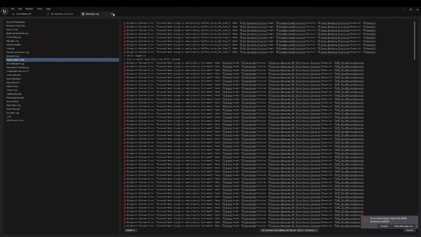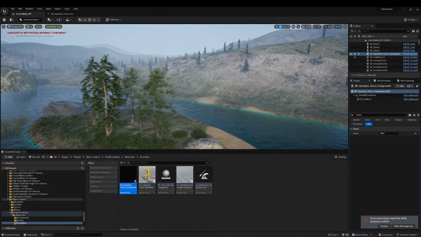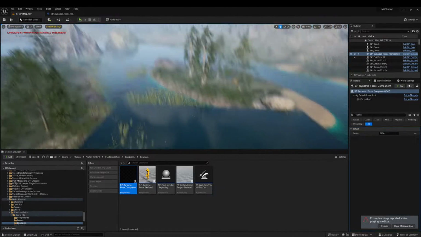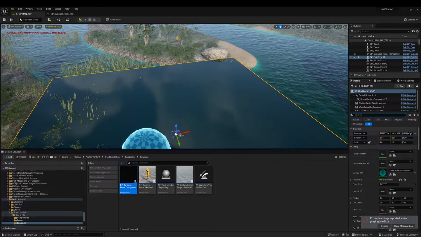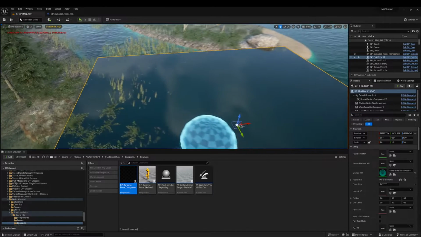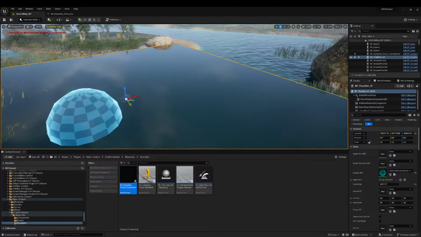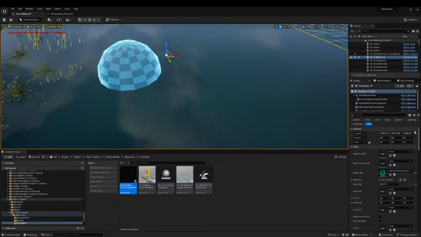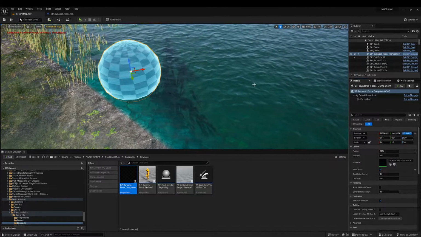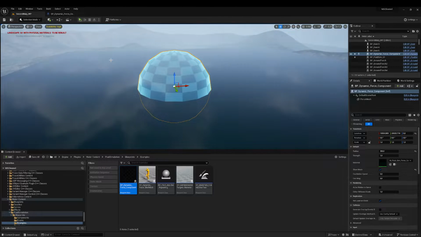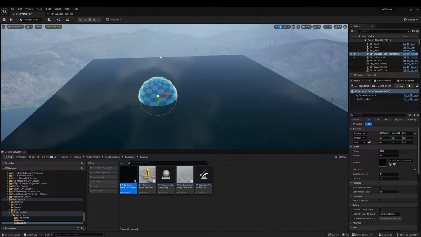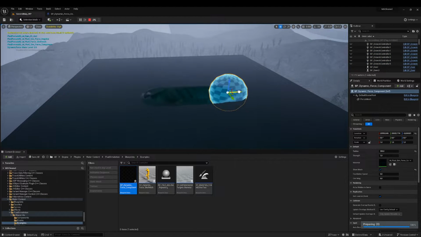Now let's talk why. In my case, it doesn't work because my landscape is a height map, and my plane is located at minus 8000 Z. But water simulation using this plugin works only when this water plane is located somewhere near 0 by Z. So let's make it 0, and we will also move our force to 0. Now when I simulate, it will work.